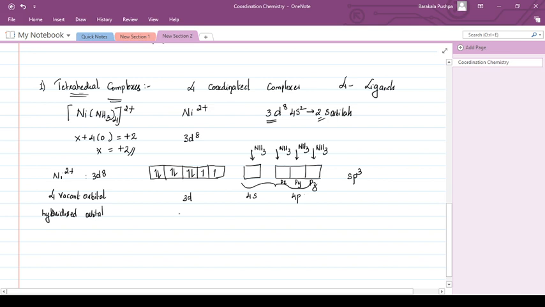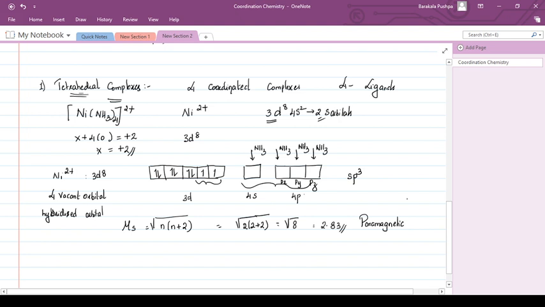If it is root 9, it is 3. Since it is root 8, it will be about 2.83. Since there are unpaired electrons, it is paramagnetic in nature. I suppose all of you understood this. These are the tetrahedral complexes we are dealing with.